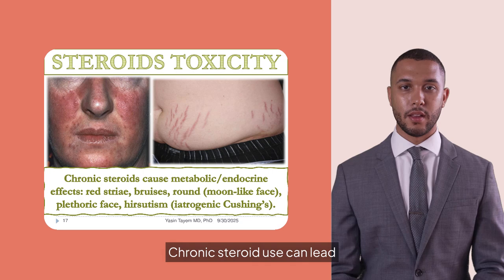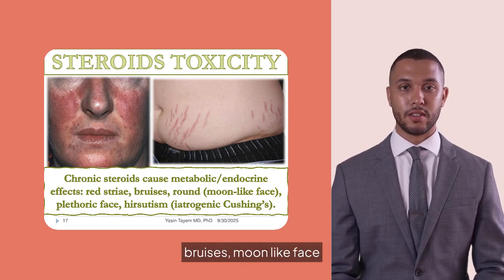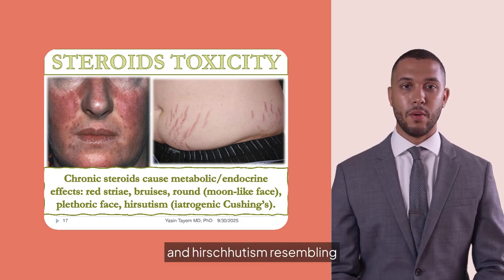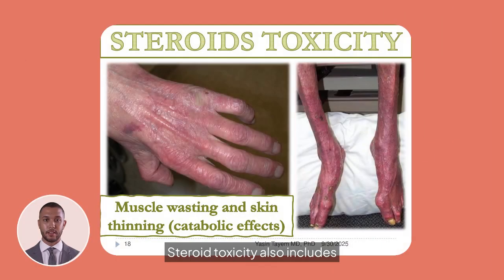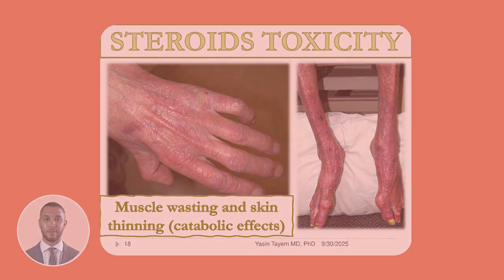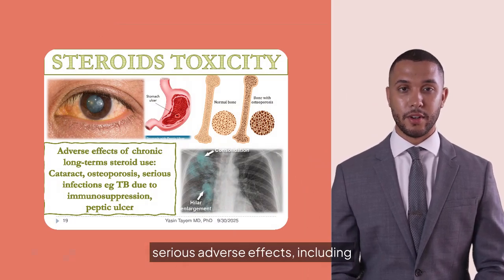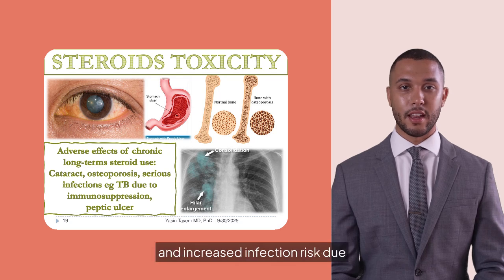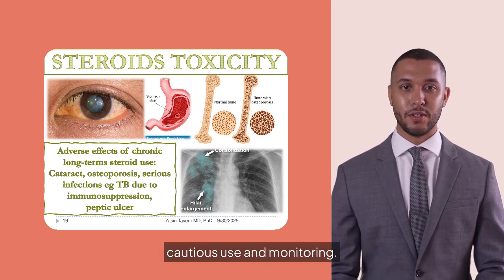Chronic steroid use can lead to metabolic and endocrine side effects, such as red stria, bruises, moon-like face, and hirsutism, resembling iatrogenic Cushing's syndrome. Steroid toxicity also includes catabolic effects like muscle wasting and skin thinning, highlighting the importance of careful management and monitoring during long-term therapy. Long-term steroid use can cause serious adverse effects, including cataracts, osteoporosis, and increased infection risk due to immunosuppression, necessitating cautious use and monitoring.